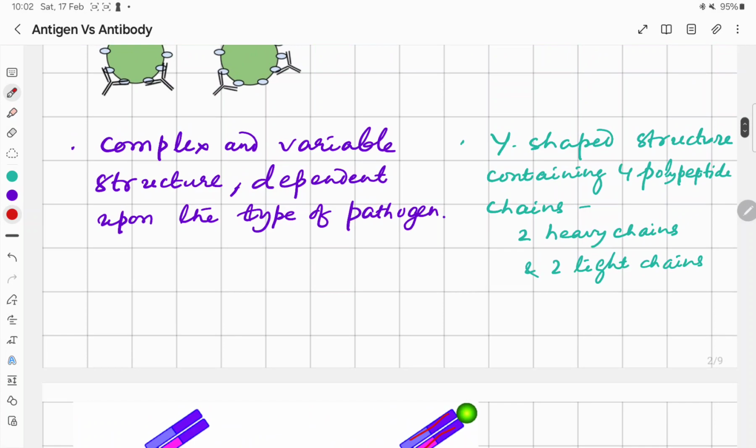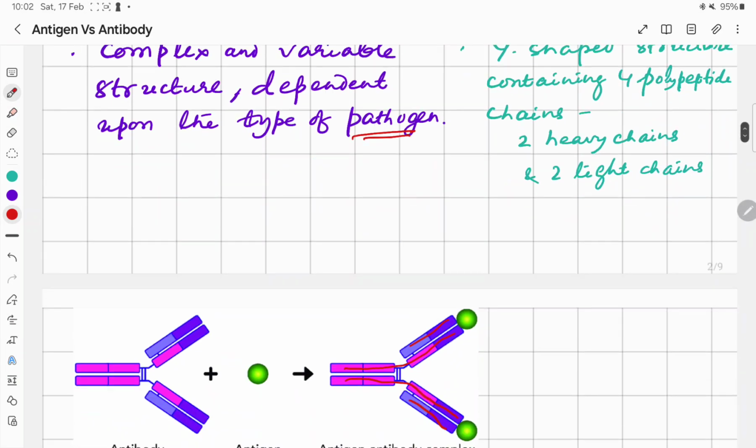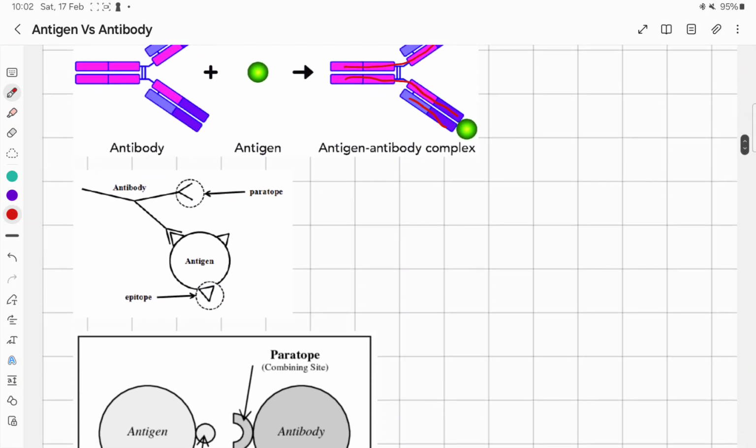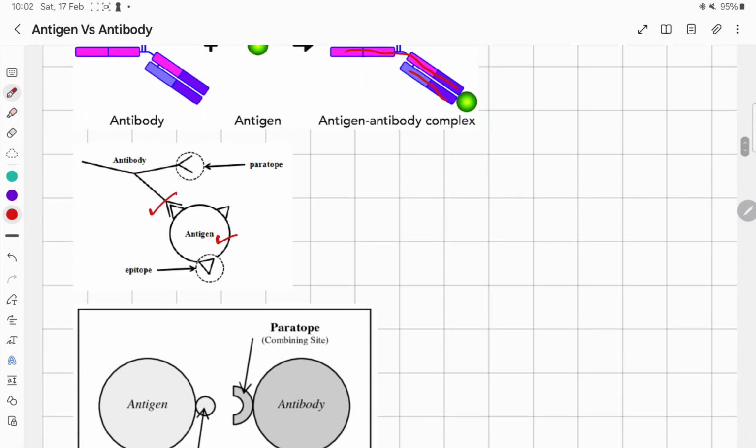Whereas if you see the structure of antigen, it is complex and variable and depends on the type of pathogen. So the epitope present on the surface of antigen reacts with the paratope on the surface of antibody.